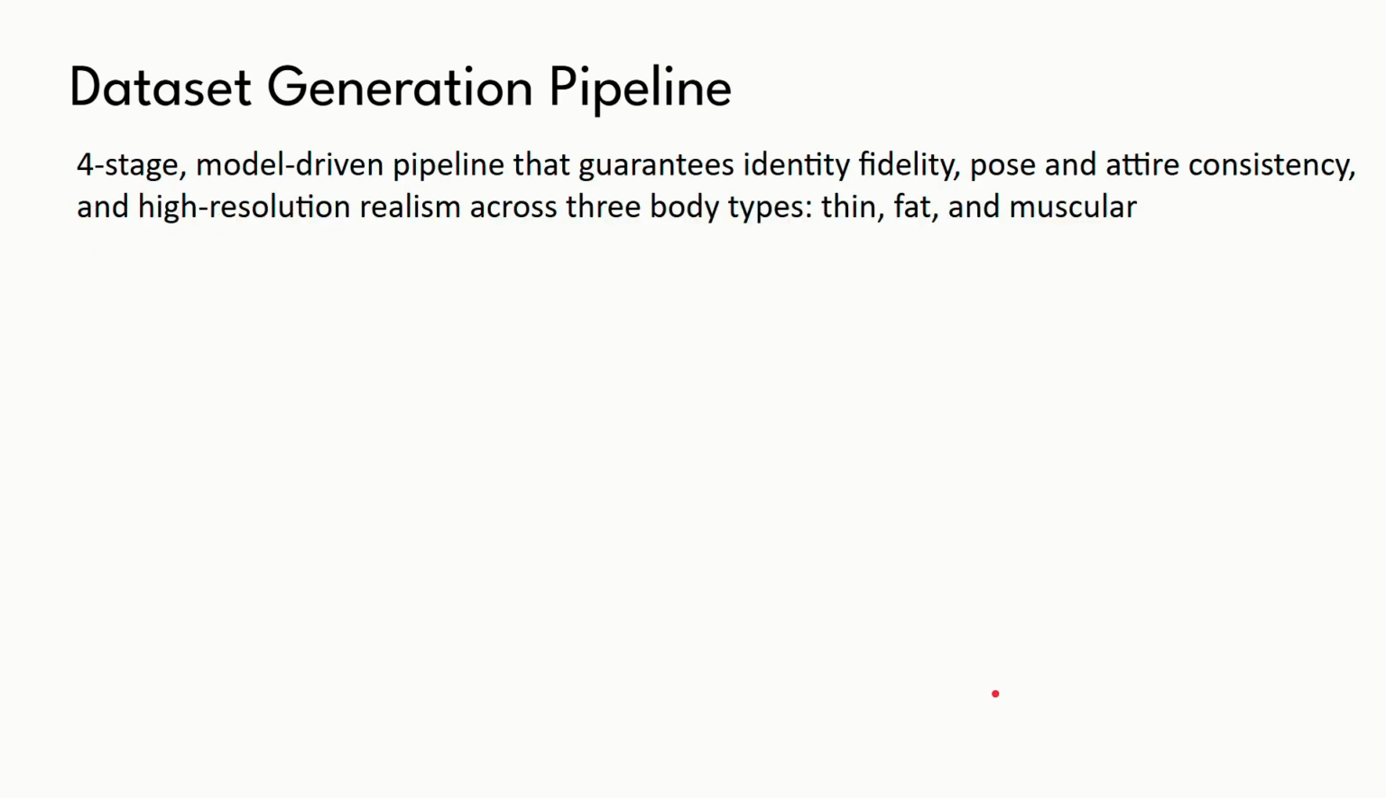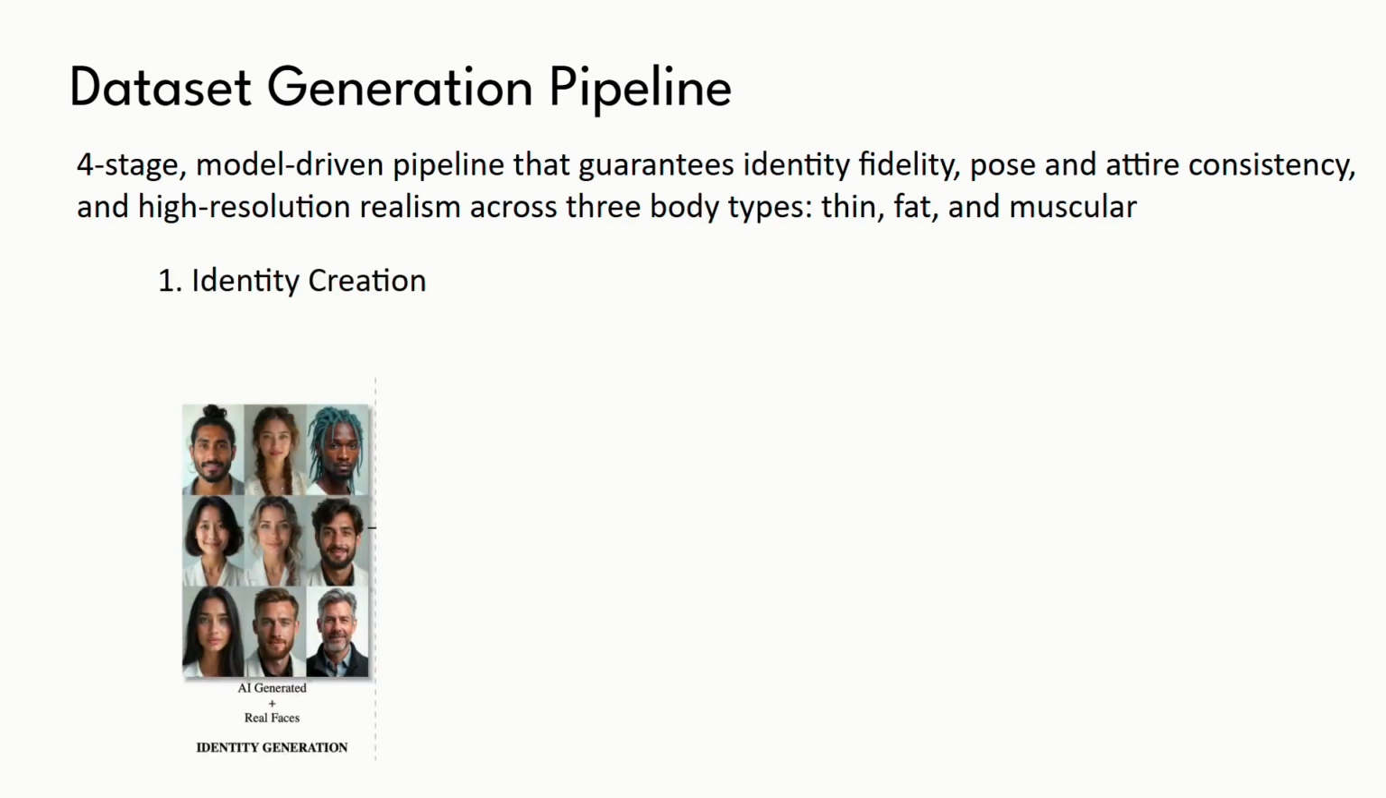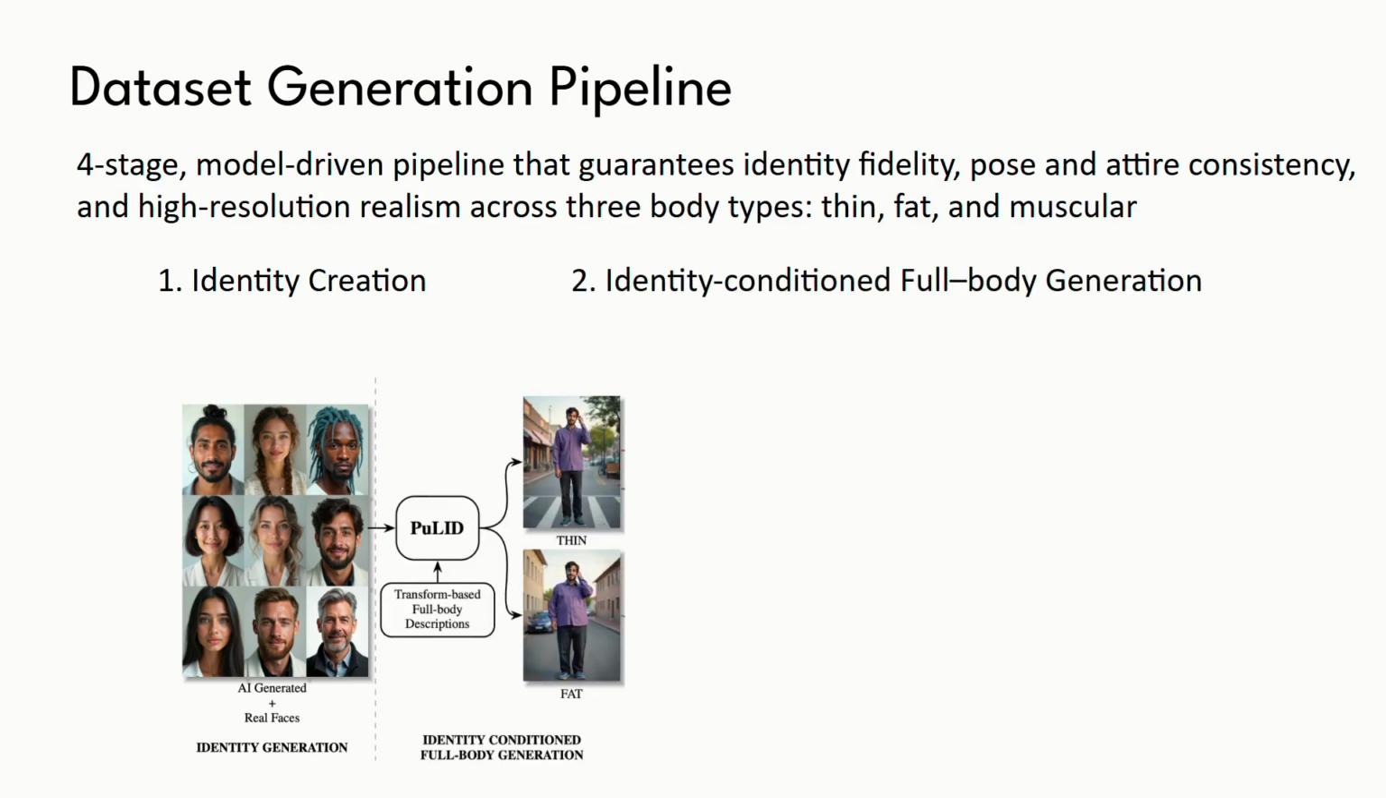We achieved this using a novel, four-stage, model-driven generation pipeline. First, identity creation. We initialize each synthetic subject with a high-resolution facial portrait generated by FluxDev. We supplemented this with license-free real-life faces from Pexels and Unsplash, yielding a robust corpus of 1,523 unique human faces. Second, identity-conditioned full-body generation. We pass these faces into PuLID alongside standardized text prompts specifying the scene and body type to generate high-resolution images differing exclusively in body shape.